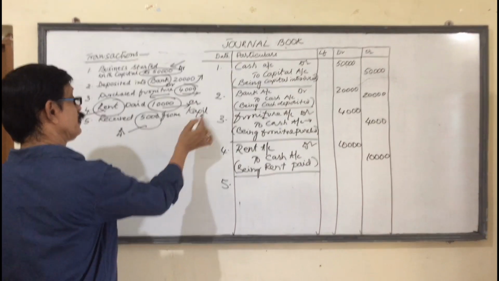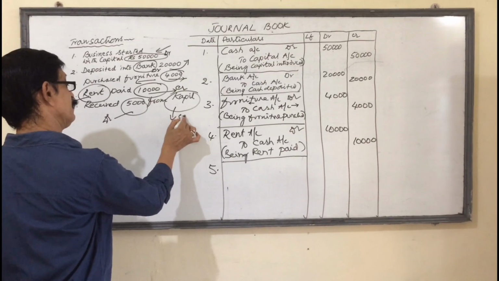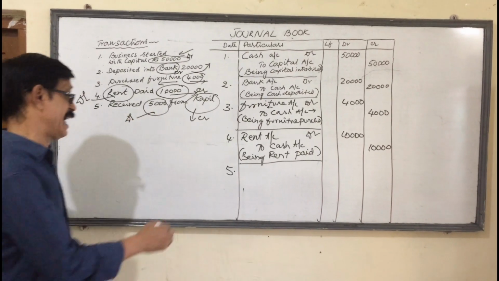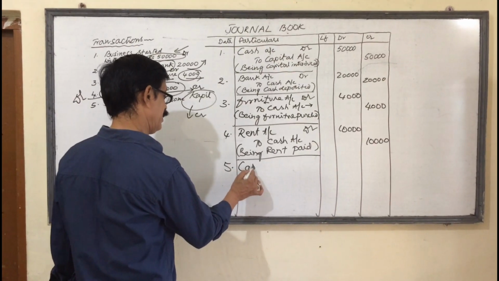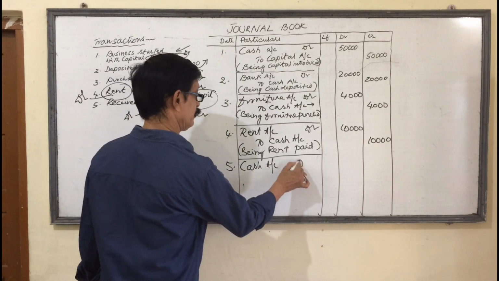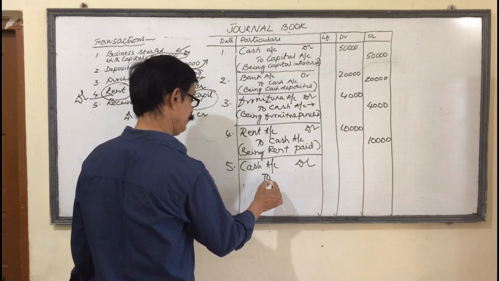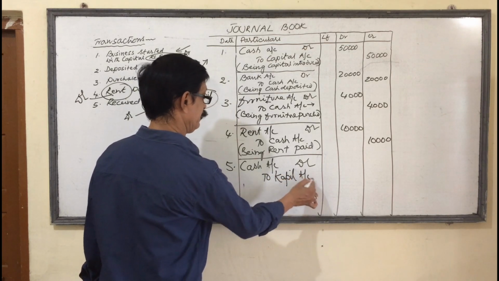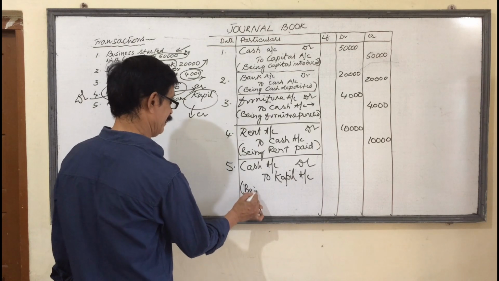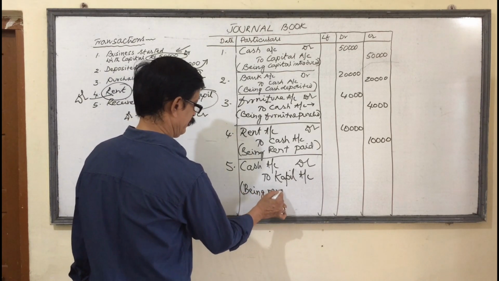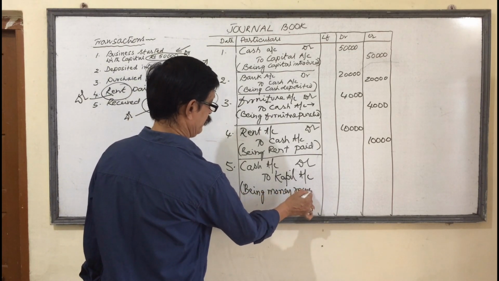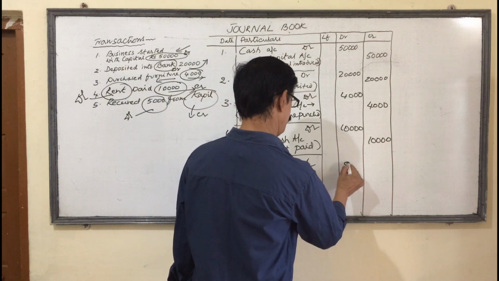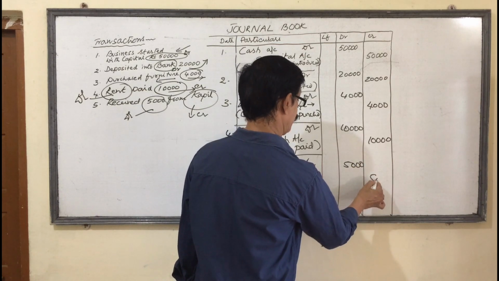This is given by whom? Kapil. Credit the giver. Credit the giver. So, cash is coming, 5,000, cash account debit. Debit what comes. To Kapil account. Kapil is the giver. That's why credited. Being money received. Debit 5,000, credit 5,000.